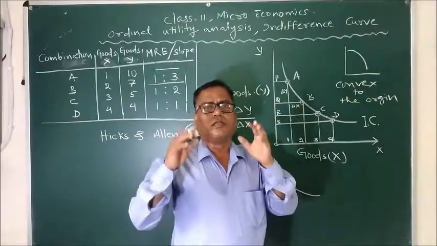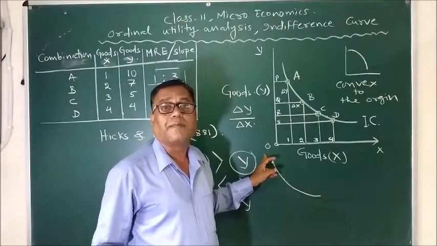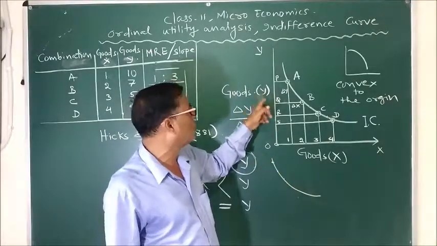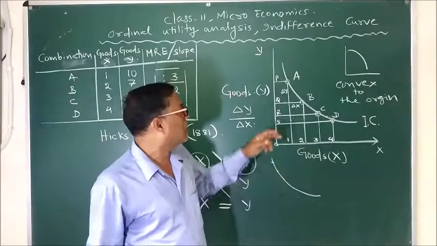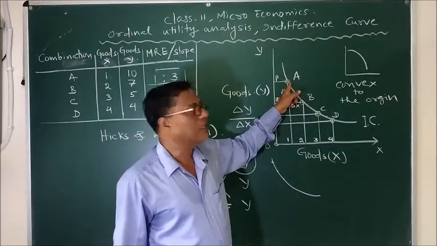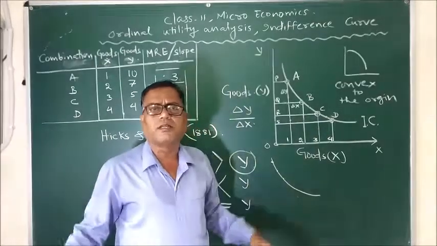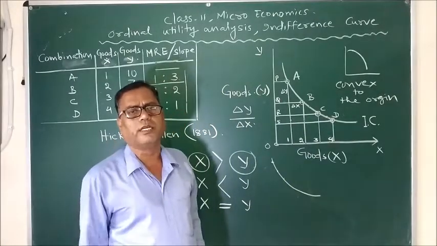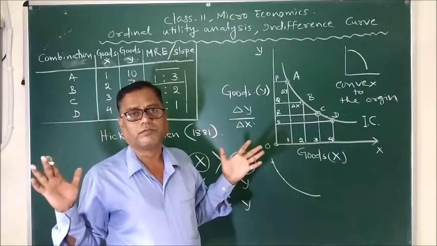It is the locus of different points that represent different combinations of two goods X and Y. And our consumer remains indifferent, meaning from all 4 combinations A, B, C, D, our consumer is going to receive an equal level of satisfaction.